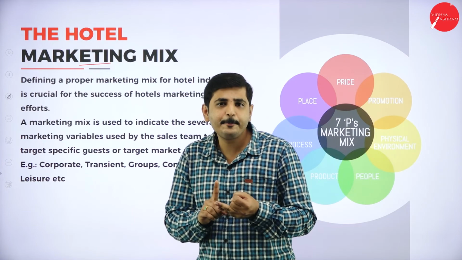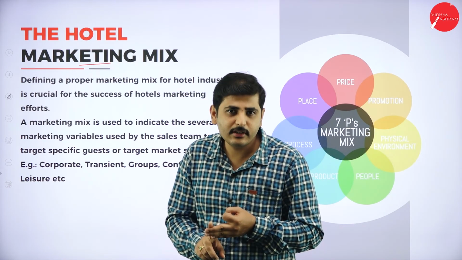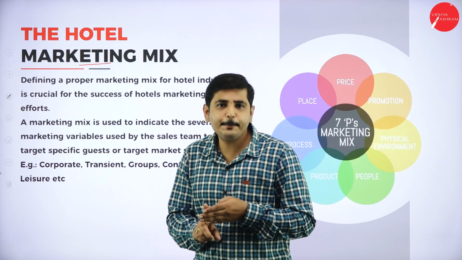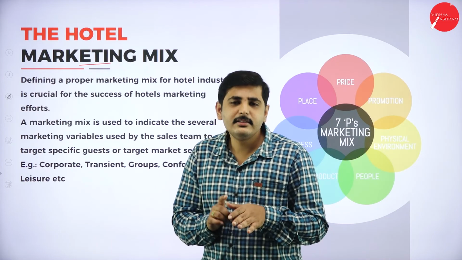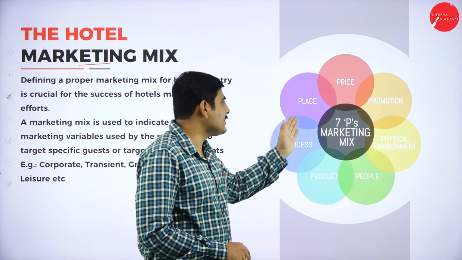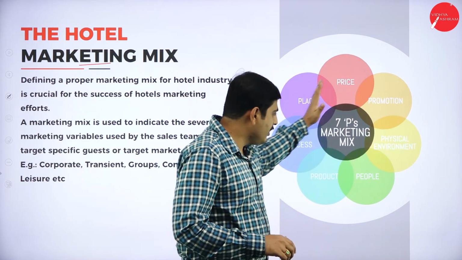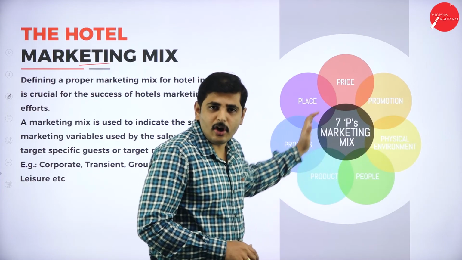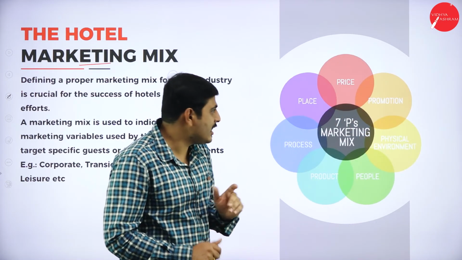Second P is price. Third P is place, location. Fourth P is process. Fifth is people. Sixth is physical evidence. Seventh is promotion: activity, advertisement. So we have to think in all seven ways in order to attract customers and develop in the hotel industry. We need price.